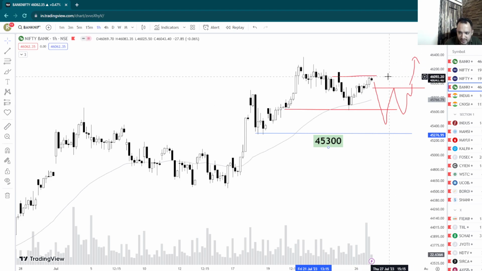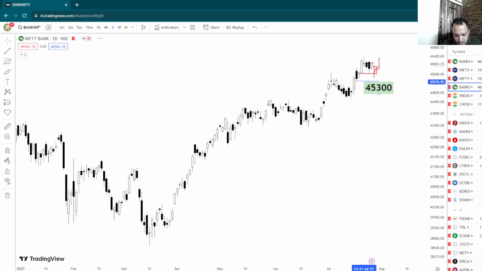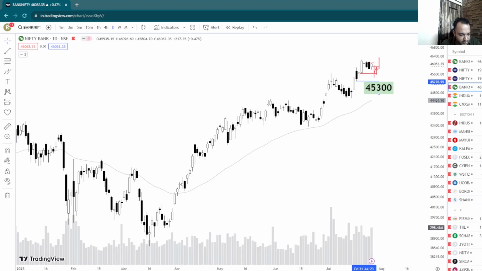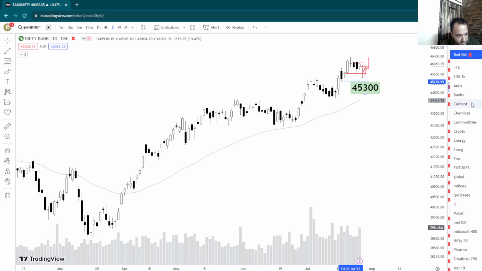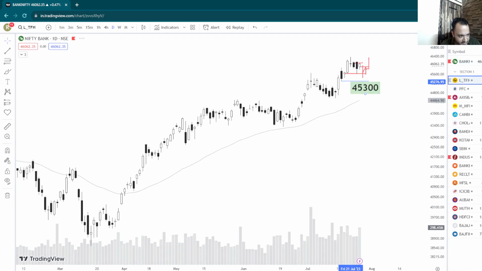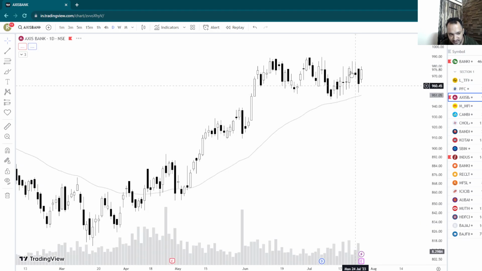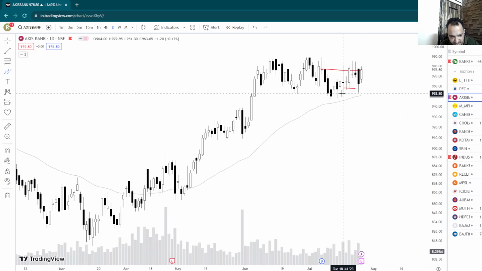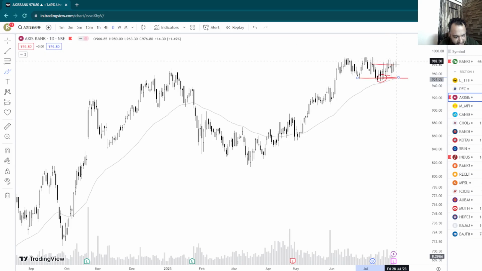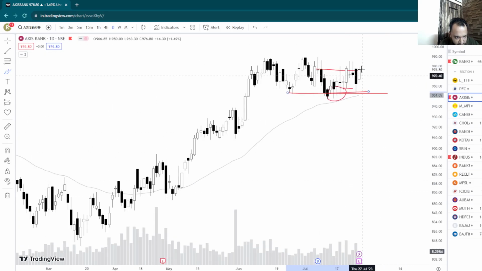All right. Let's look at what banks are actually doing well. If you look at what banks are doing well here, we can see that Axis Bank, which I discussed in the previous session as well. Axis Bank, until this cluster of demand is broken, all right, Axis Bank is pretty strong here. So around 950 levels, until 950 is broken, Axis Bank is extremely strong for me. It can definitely lead a breakout, and I think today it has earnings as well. So let's see how it behaves. Axis Bank is definitely on the stronger side.